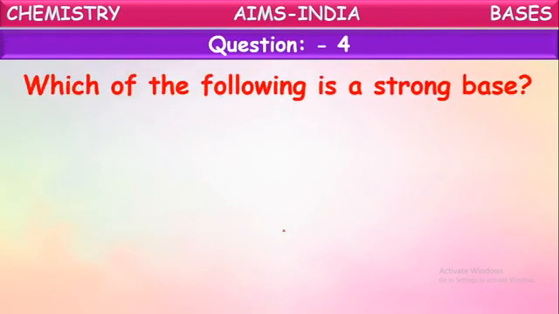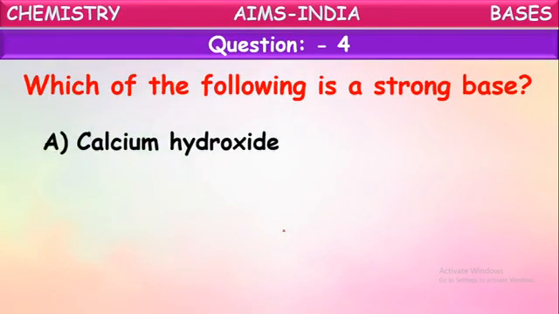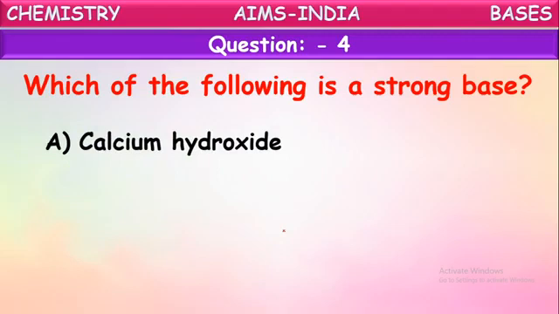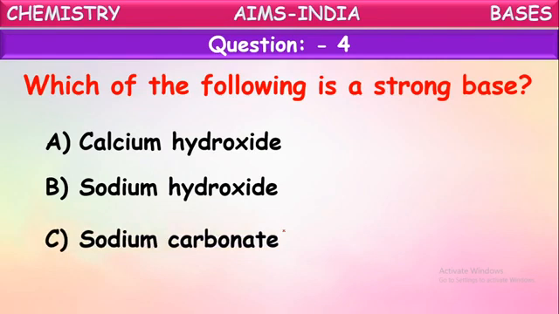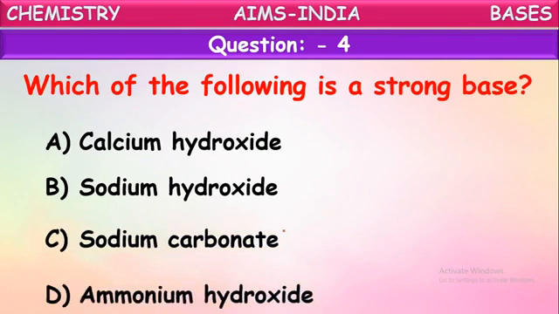Which of the following is a strong base? Calcium hydroxide, sodium hydroxide, sodium carbonate, ammonium hydroxide. They are asking which is a strong base. Yes, while explaining about strong bases and weak bases, we gave some examples. For strong bases, we gave two examples.